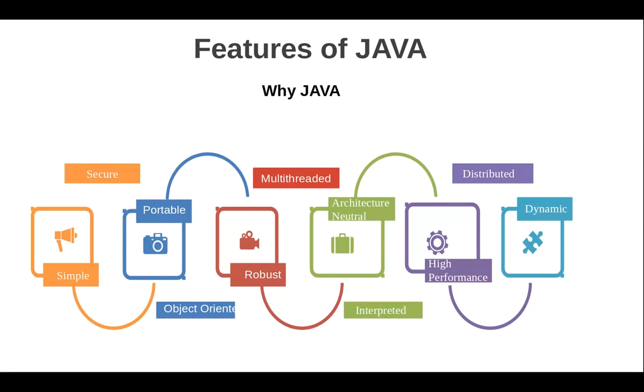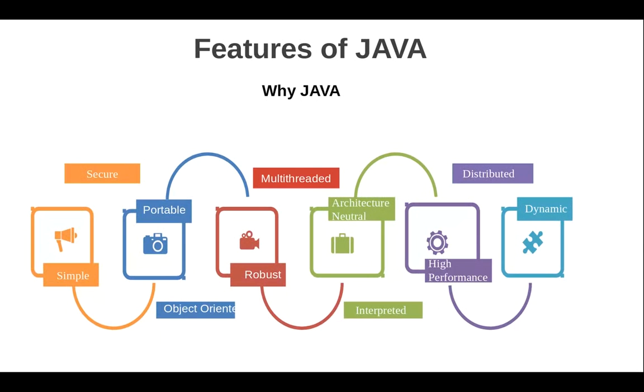Then it is object oriented, since it is derived from C++, so most of the object-oriented features are there. Then it's a robust language, just because it is strictly typed. That is, when you consider the coding of Java, the exceptions have to be caught. If the exceptions aren't caught in the correct position, the compilation itself will show the error.